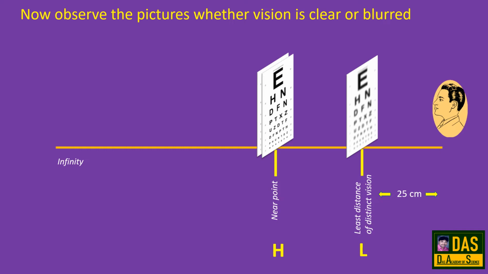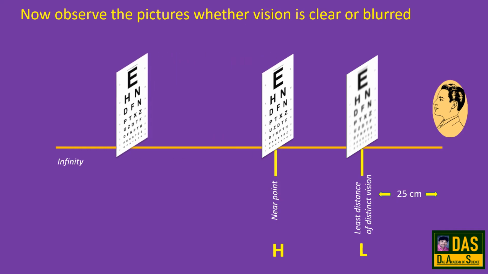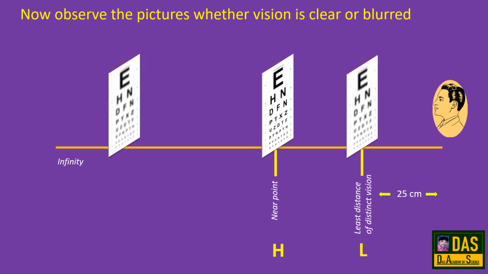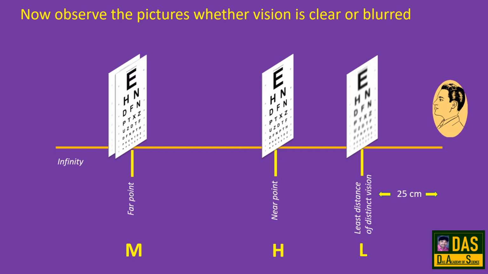After the near point, the vision is clear, but it is up to some extent only. After that point, the vision is blurred. So, the point of maximum distance at which a person can see the object is called the far point. Beyond the far point, the vision is blurred.